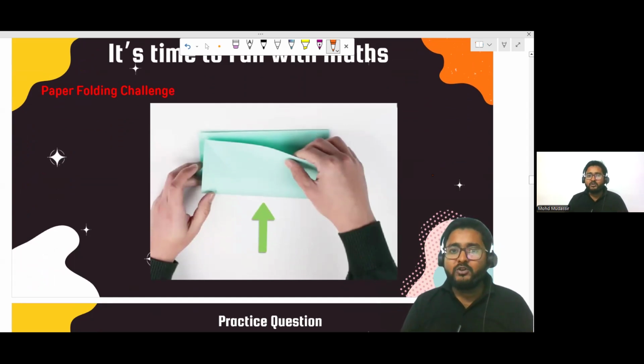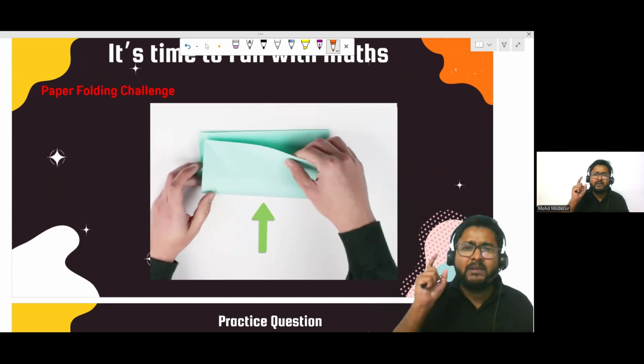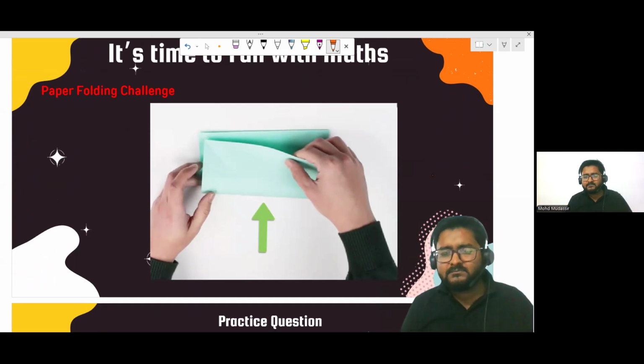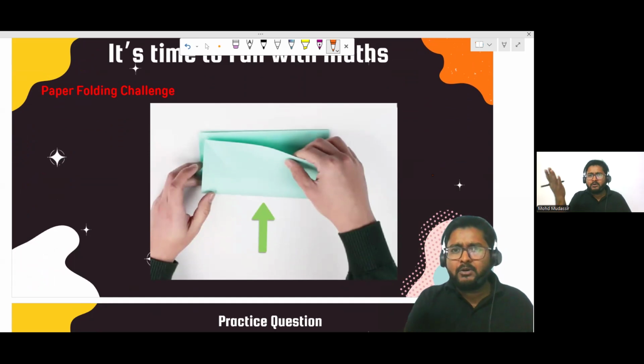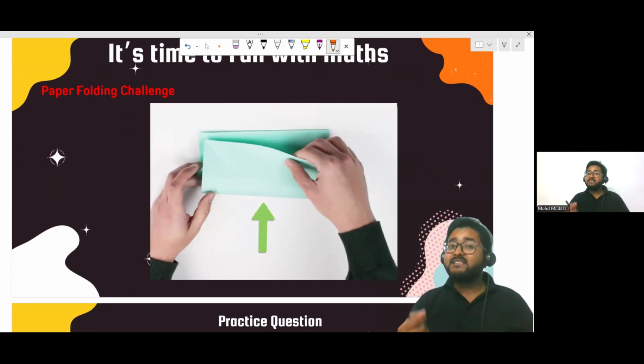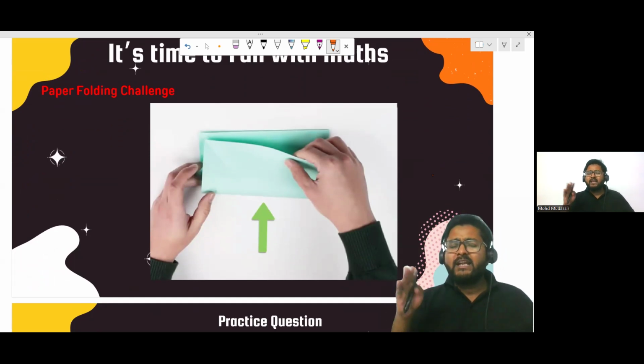This time, what you have to do is just fold a paper one time, then again fold it, then again fold it. So what will you observe? You will observe that after some time, after a certain fold, you won't be able to fold it again. Can you tell me that number of folds? I think you all are already aware of this activity. Yes, that's great. Almost 8 to 9 times, right?